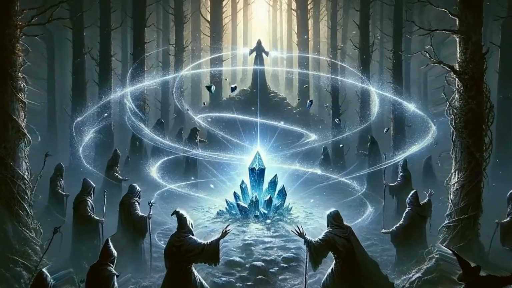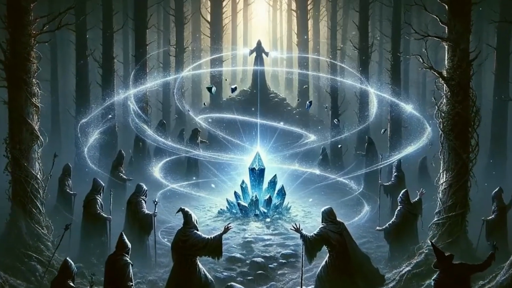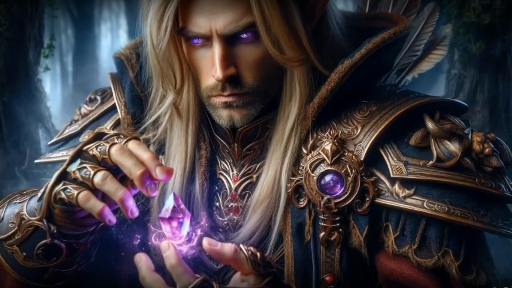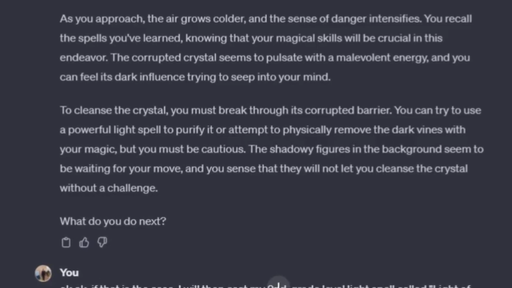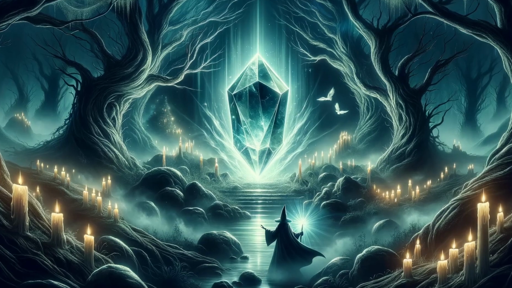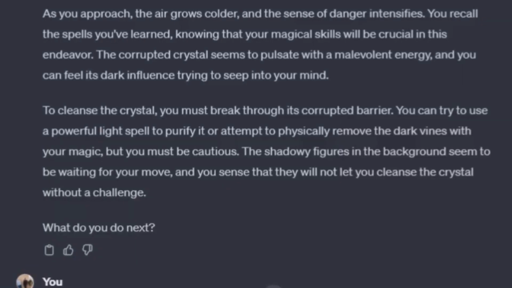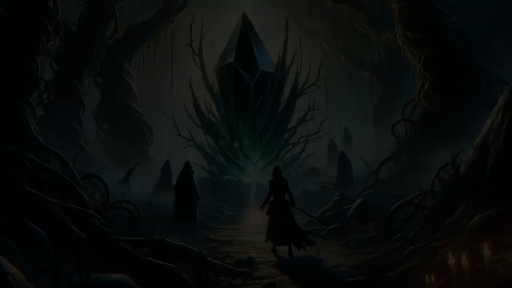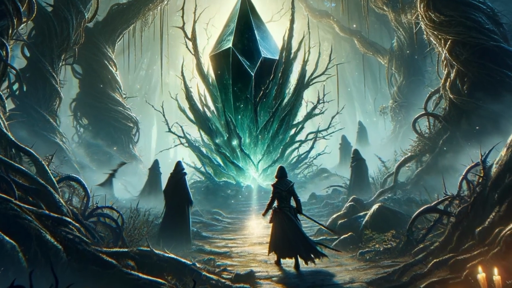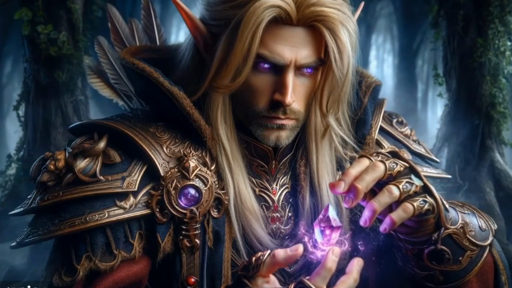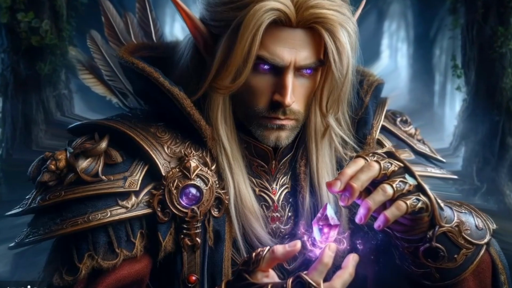The corrupted crystal seems to pulsate with a malevolent energy, and you can feel its dark influence trying to seep into your mind. To cleanse the crystal, you must break through its corrupted barrier. You can try to use a powerful light spell to purify it, or attempt to physically remove the dark vines with your magic, but you must be cautious. The shadowy figures in the background seem to be waiting for your move, and you sense that they will not let you cleanse the crystal without a challenge. What do you do next?